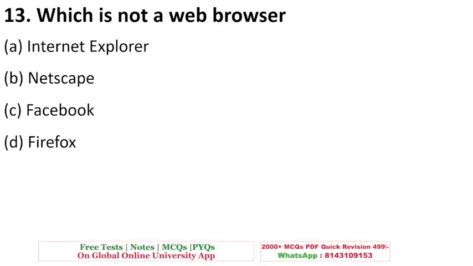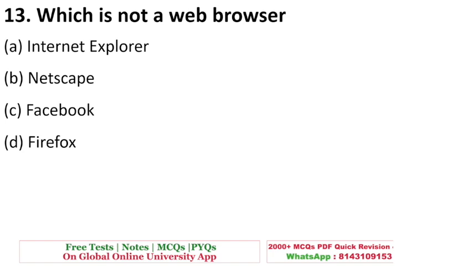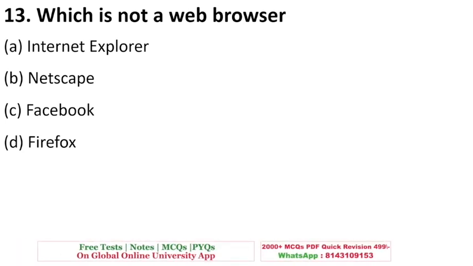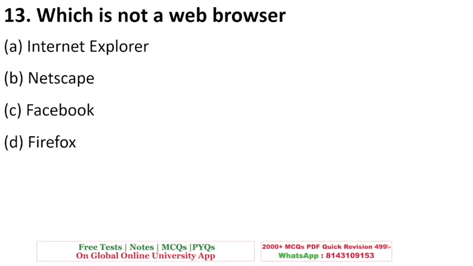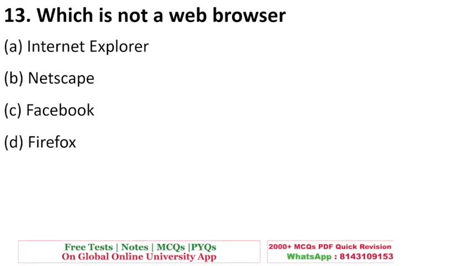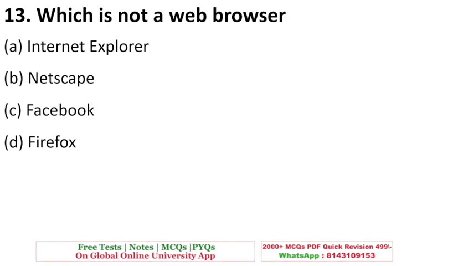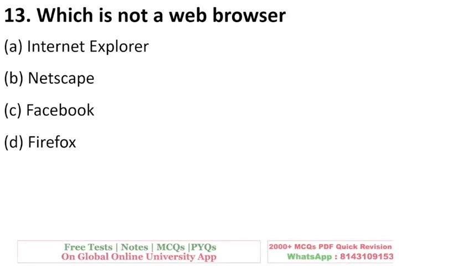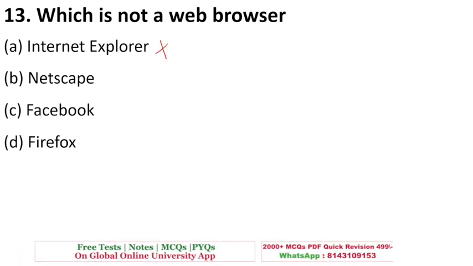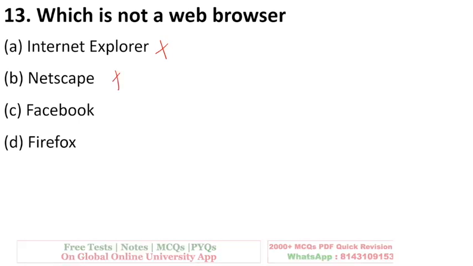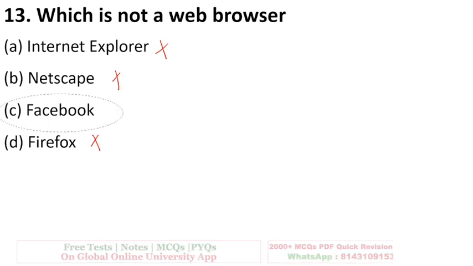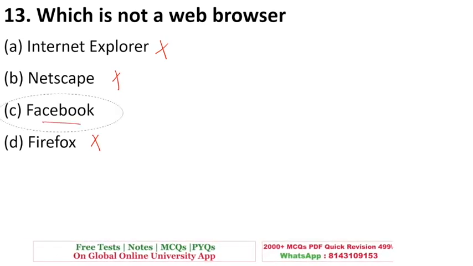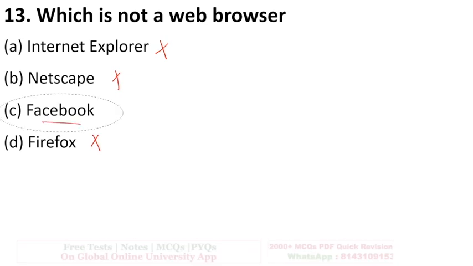Which is not a web browser? So students, as you all know, web browsers are application software that help you to access the internet. If you look at the options, we all know Internet Explorer is a very famous web browser, so this is not right. Netscape Navigator also. Firefox is also a web browser, so this is not correct. While option C is correct, Facebook is a social networking website. Okay, it is not a web browser.